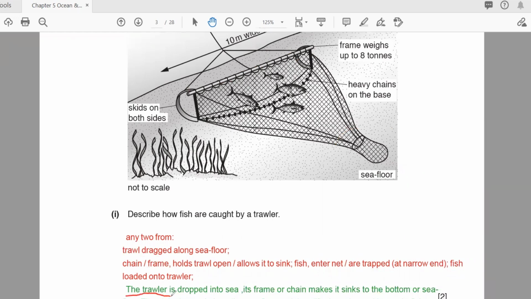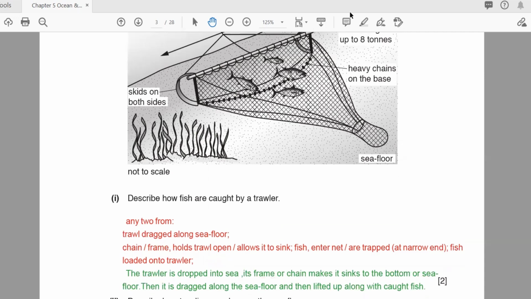The trawler or the trawl net is dropped into the sea. Its frame or chain makes it sink to the bottom or the sea floor. Then it is dragged along the sea floor and then lifted up along with the caught fish, whatever fish are inside. So this is how it works.